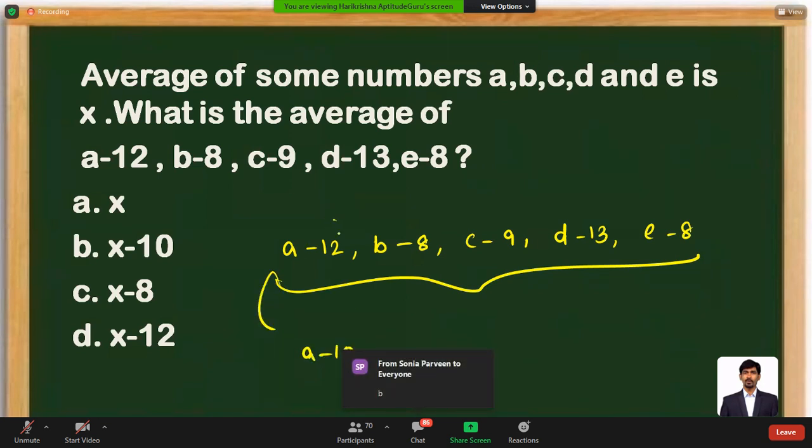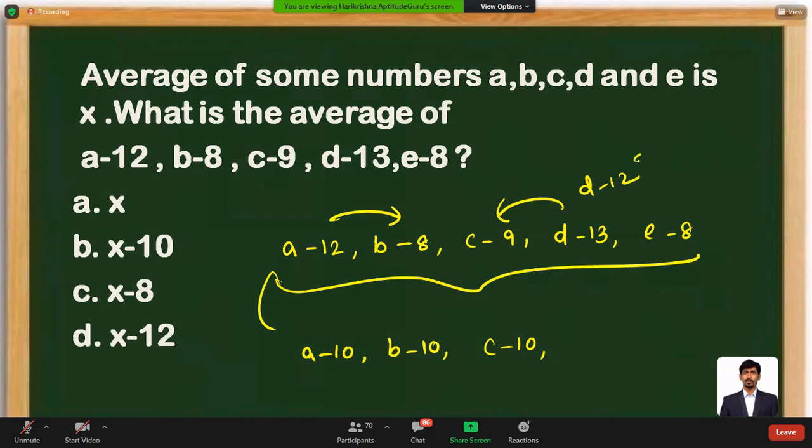2 I'm sending to the second number. So then b minus 8, I'm writing it as b minus 10. I'm taking one borrow here. C minus 9 is there. I'm taking c minus 10. Then it is d minus 12. 2 I'm sending here. I'm writing d minus 10, and the other number is e minus 10. So a minus 10, b minus 10, c minus 10, d minus 10, e minus 10.